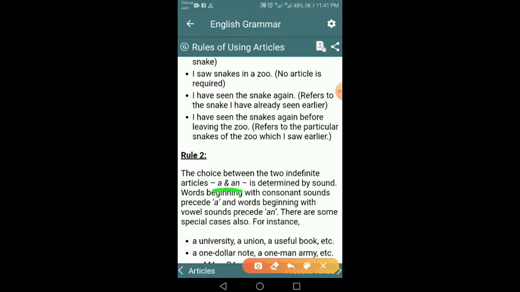Simply, "a" is used when we look that some word is starting with a consonant sound, as I say a table, a chair, a book, and we use "an" with a word starting with a vowel sound, as an owl, an egg. And I am stressing on sound, not on the word, as I am saying an MPA, and not "an university student". I say a university student. So you should keep this in mind.